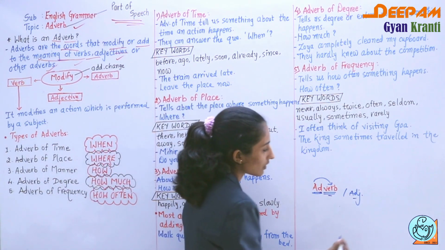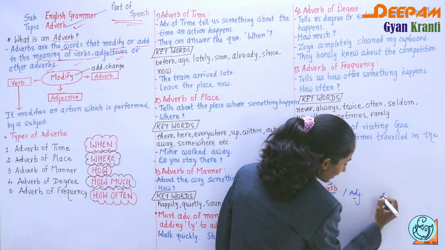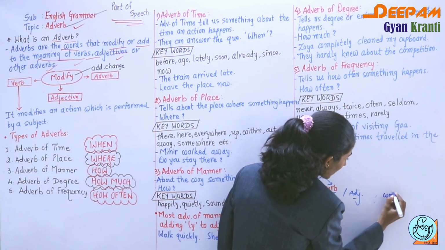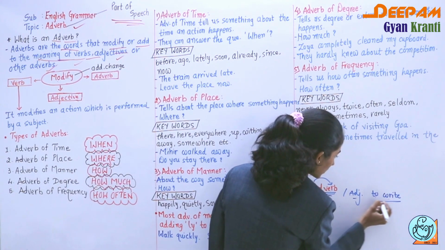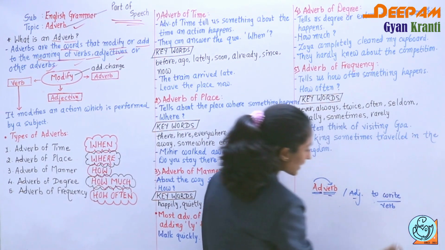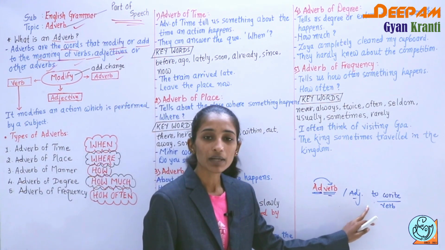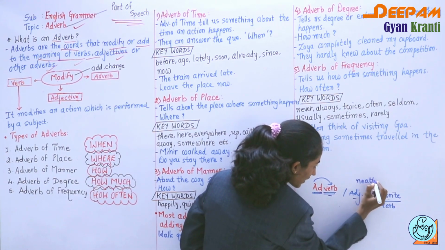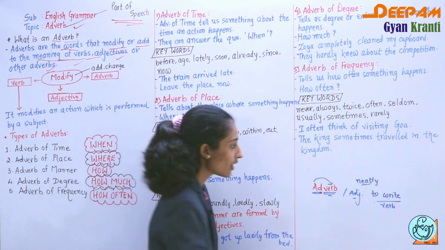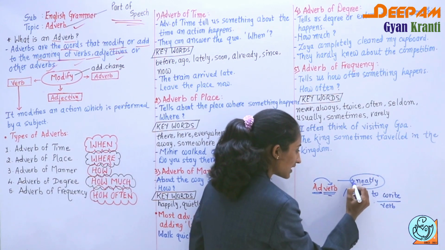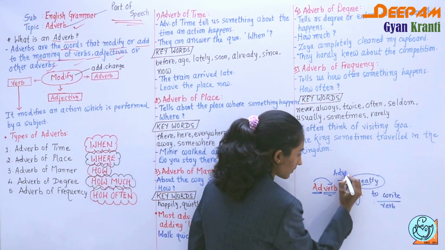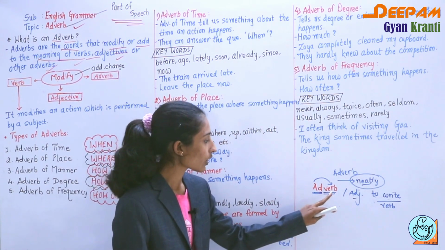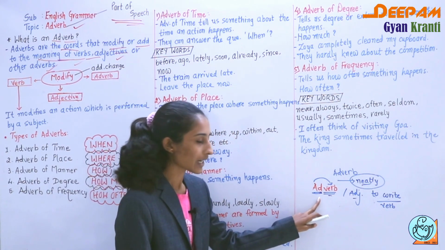Suppose we take an example, like write. To write is the verb, which means an action word. But write neatly. If I add the word neatly, it tells how you have to write: you have to write neatly. So this neatly is our adverb. So the words which add something to the verb or adjective are called adverbs.